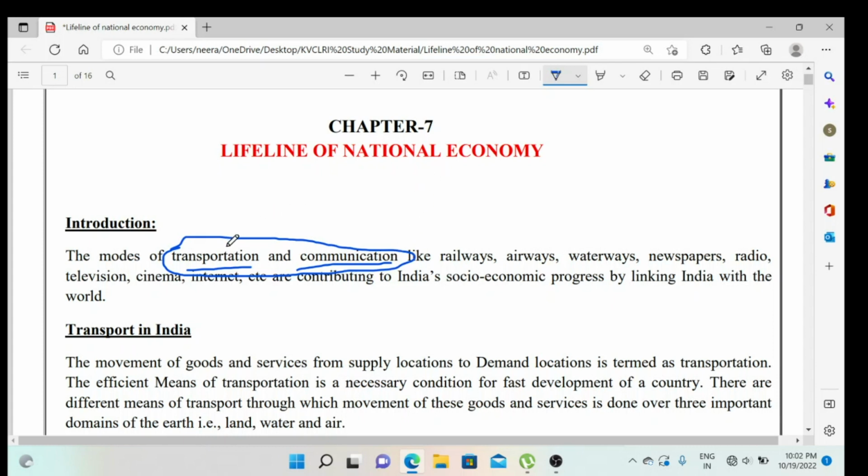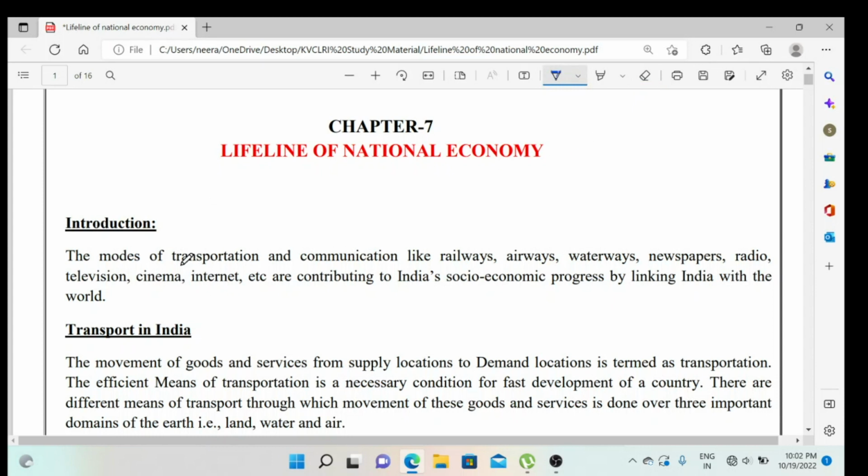These two are really important, and in this chapter we are going to discuss how both communication and transportation play a really important part in the national economy, and how the national economy can be stopped if these two components are not there. So, let's start.